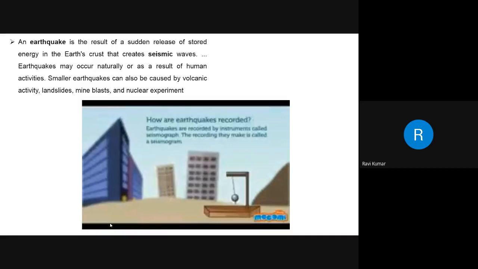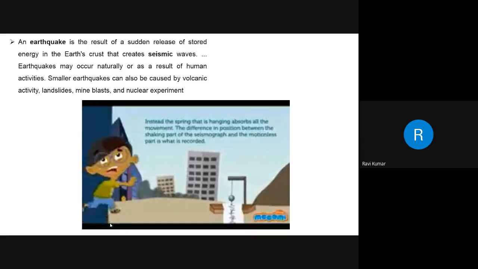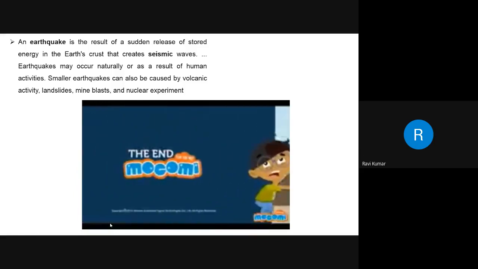Earthquakes are recorded by instruments called seismographs. The recording they make is called a seismogram. The seismograph has a base that sets firmly on the ground and a heavy weight that hangs free. When an earthquake causes the ground to shake, the base of the seismograph shakes too, but the hanging weight does not. Instead, the spring that is hanging absorbs all the movement. The difference in position between the shaking part of the seismograph and the motionless part is what is recorded.